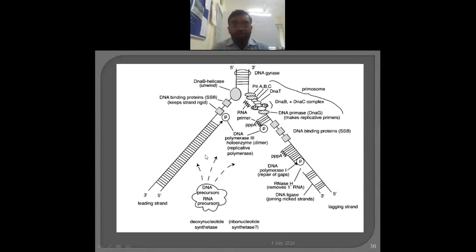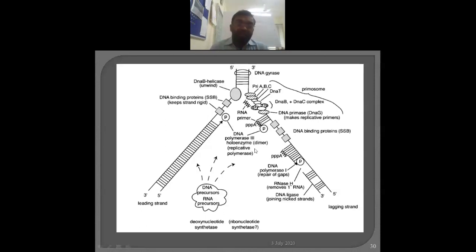So what happens in elongation now? The situation is that both the strands are separated. They are held by the DNA binding proteins, hence they do not bind again. Then the actual hero of this process comes, a very important enzyme, and that is nothing but DNA polymerase 3. The 3 is denoted in Roman numerals. There are three types of DNA polymerase present in bacteria: DNA polymerase 1, DNA polymerase 2, and DNA polymerase 3. Among these three, the third DNA polymerase is actually important.